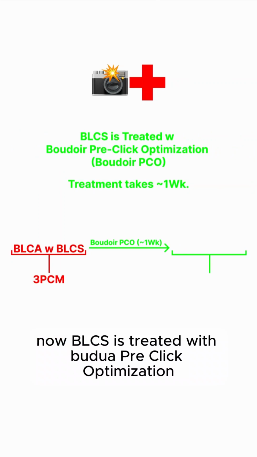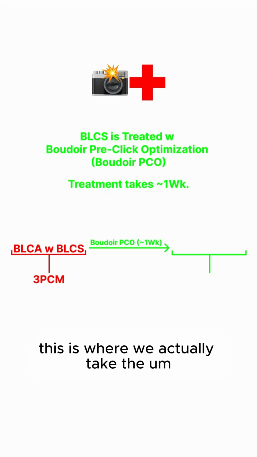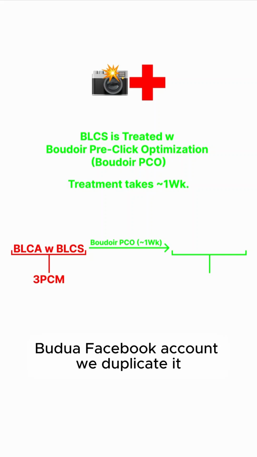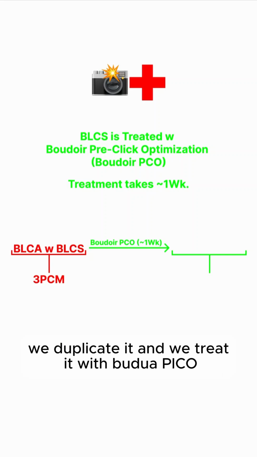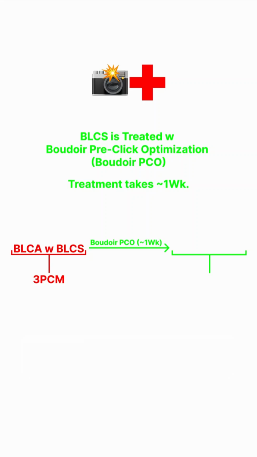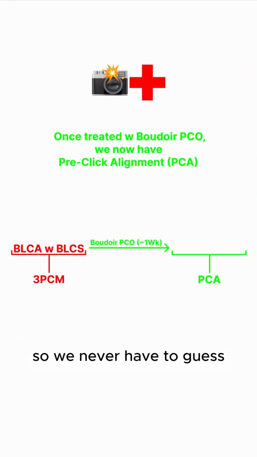Now BLCS is treated with Boudoir pre-click optimization, aka Boudoir Pico. And treatment takes about a week. So we invented this. This is where we actually take the Boudoir Facebook ad and we duplicate it, so we leave the original untouched. We duplicate it, we treat it with Boudoir Pico, and at the end of a week, we keep whichever one running has the best metrics. So we never have to guess.